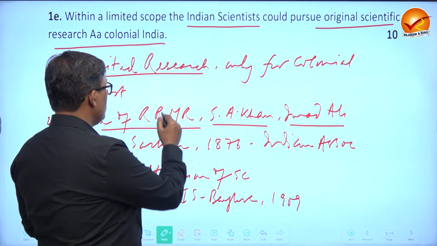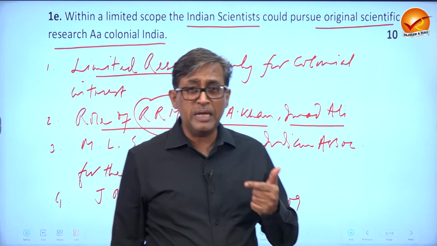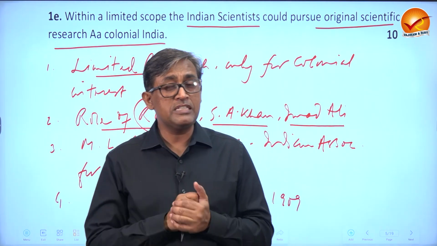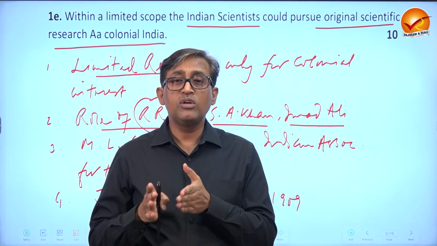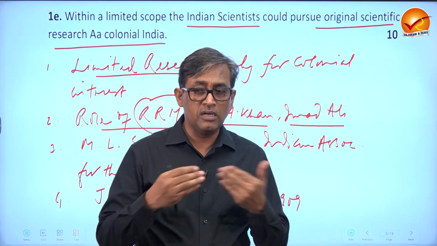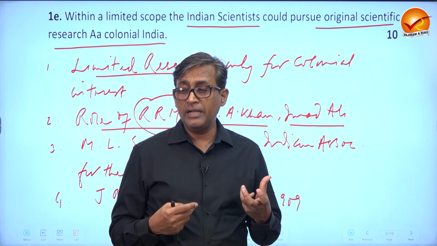And Raja Ram Mohan Roy was the first who demanded that the British should spend money on scientific education, and he was the first Indian who directly wrote to the British Queen about modern scientific education. He was unhappy when he heard that traditional education would be promoted in India.